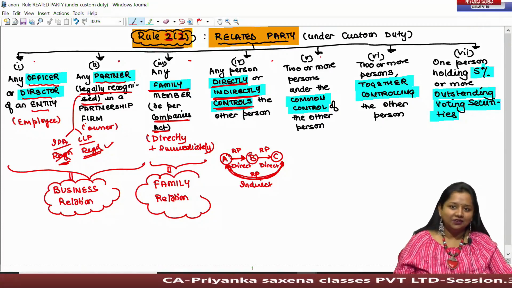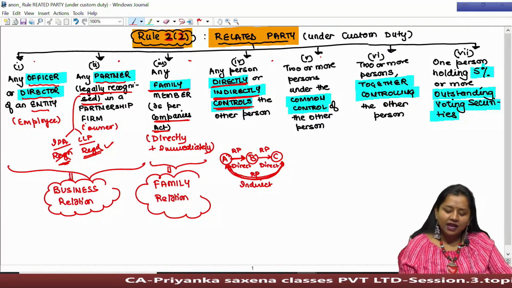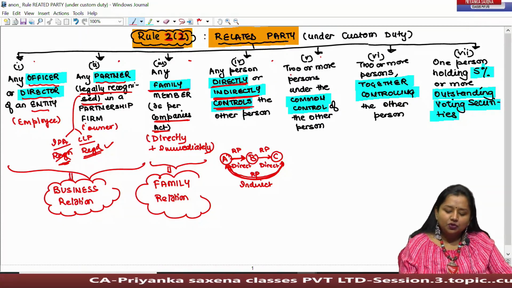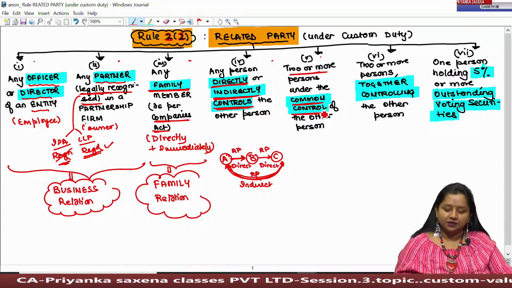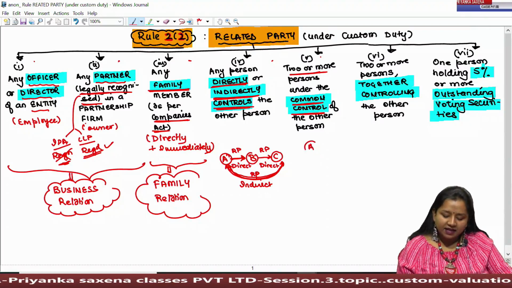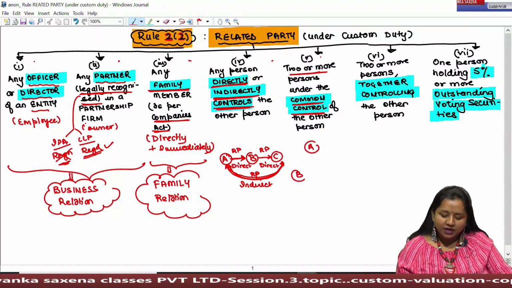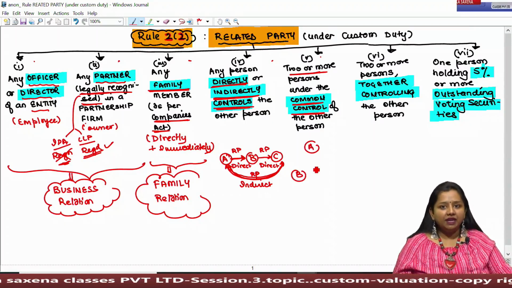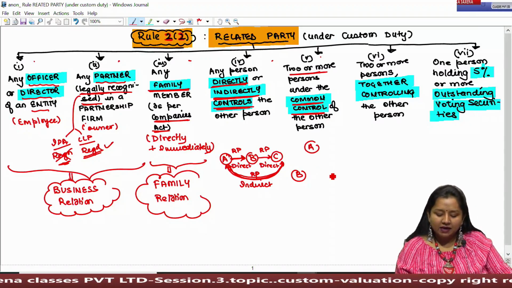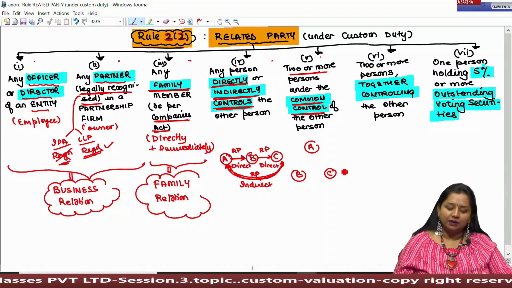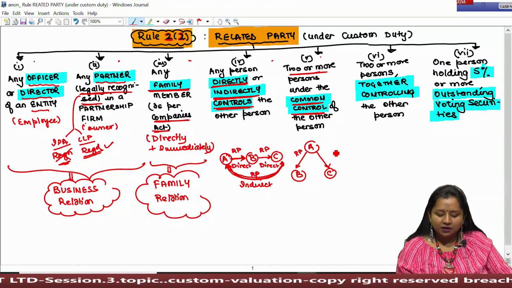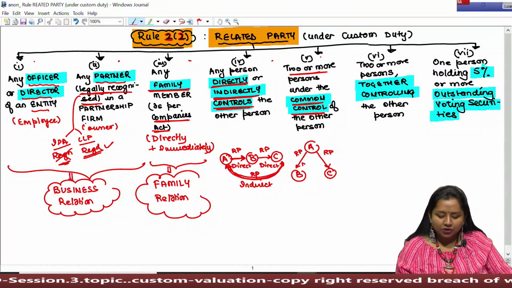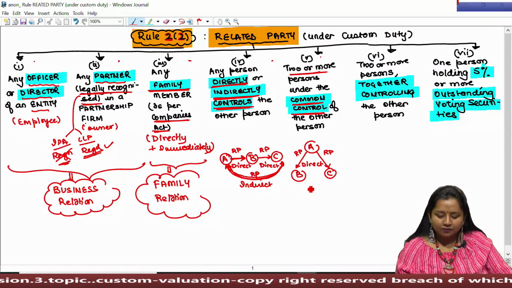So if any person has direct or indirect control on the other person, in both the cases they shall be treated as related party. Next, this says two or more persons under the common control of a third person. If I say that A Limited is holding shares of B Limited majorly and parallelly he is also holding shares of C Limited, so A and B shall be treated as related party. There is no doubt because in both the cases they have direct control.